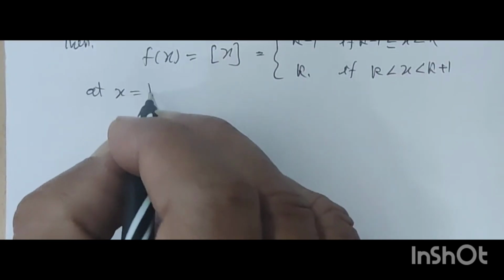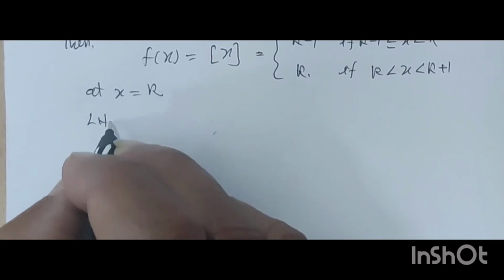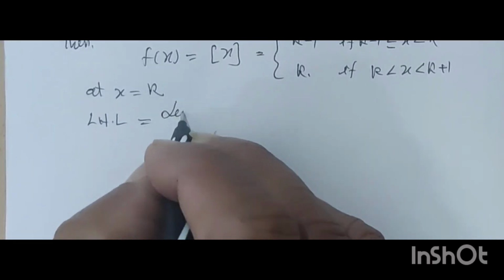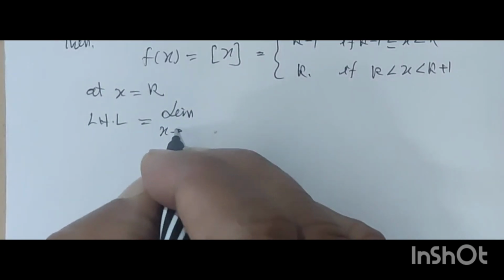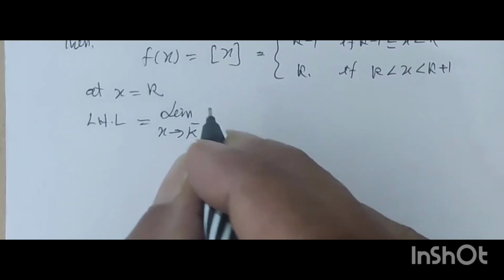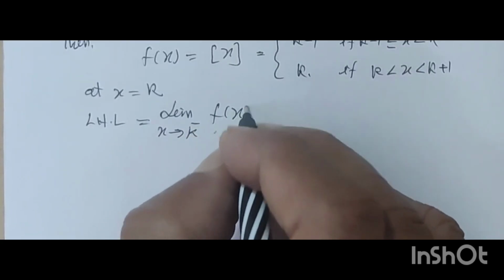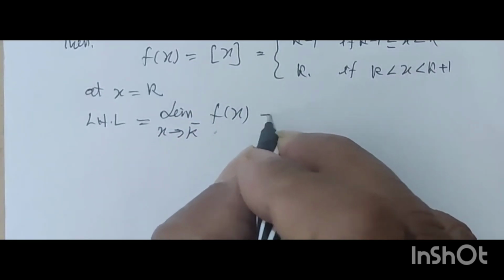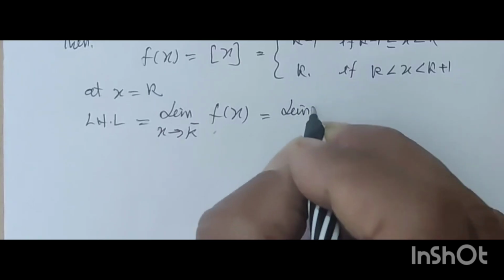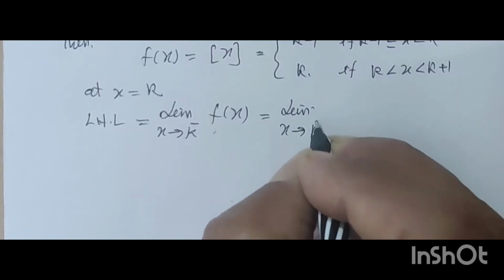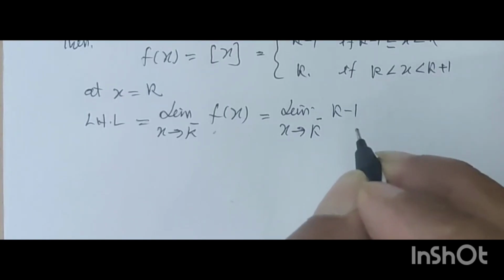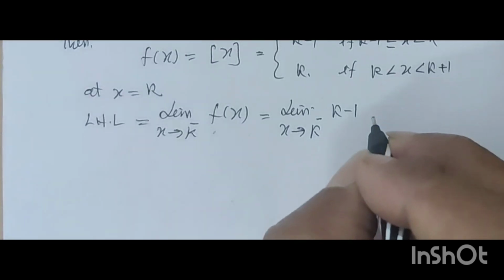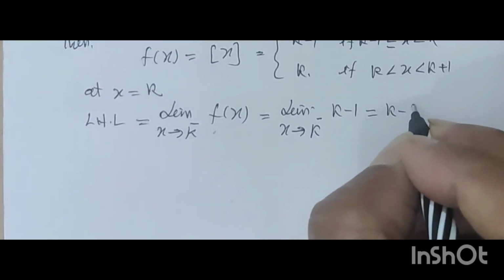At x is equal to k, left hand limit is equal to limit x tends to k negative f(x). This is equal to limit x tends to k negative, that is k minus 1, is equal to k minus 1.